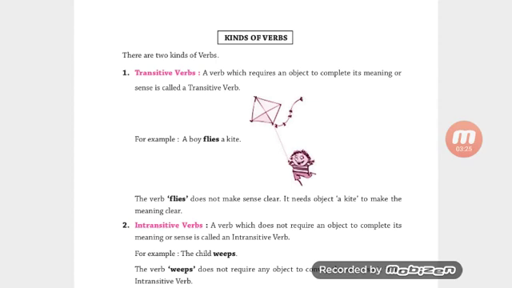For example, a boy flies a kite. Here the verb flies does not make the sense clear. If I say a boy flies what? Which color? So it needs the object a kite to make the meaning clear.